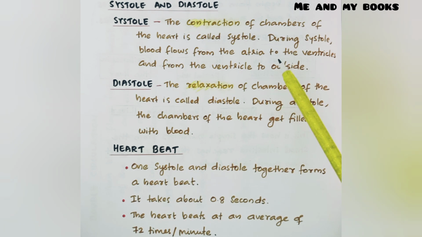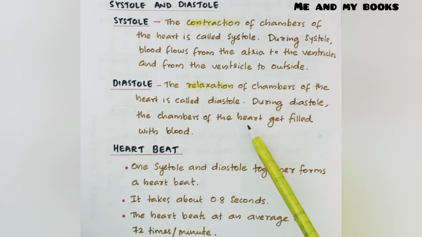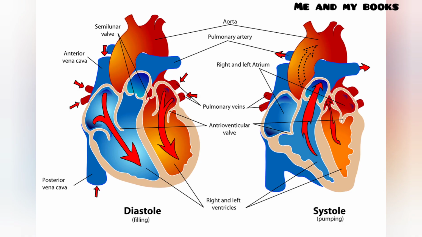And then what is diastole? The relaxation of the chambers of the heart is called diastole. During diastole, the chambers of the heart get filled with blood. Observe the figure. During systole, the blood moves from the atrium to the ventricle and then from the ventricle to outside. During diastole, the chambers of the heart are getting filled with blood.